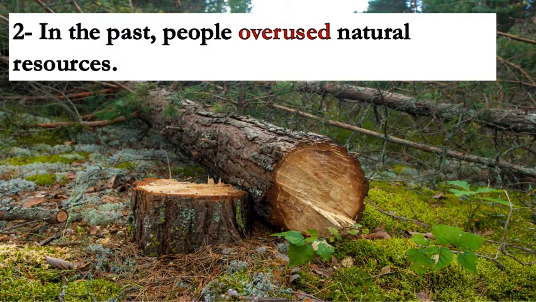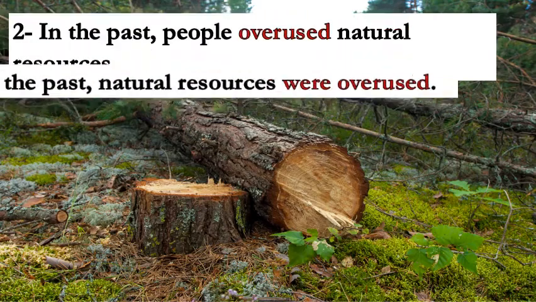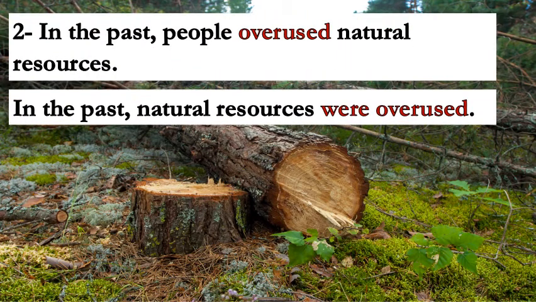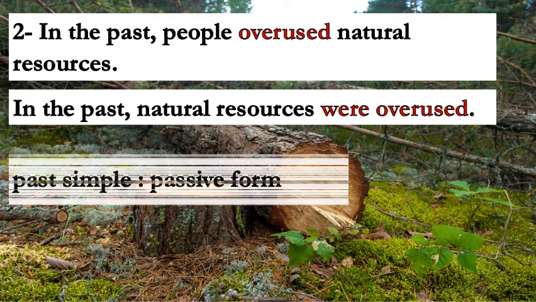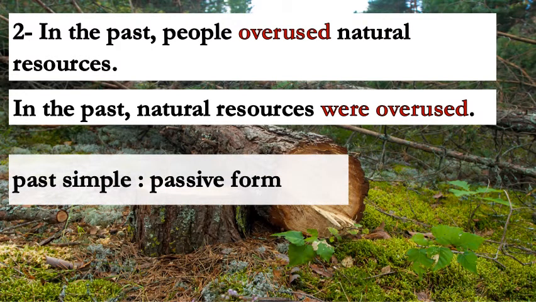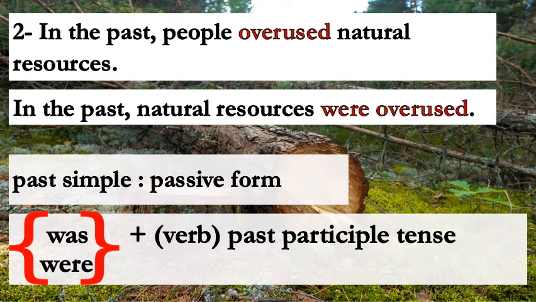In the past, people overused natural resources. In the past, natural resources were overused. The past simple passive form is object plus was or were plus verb past participle.